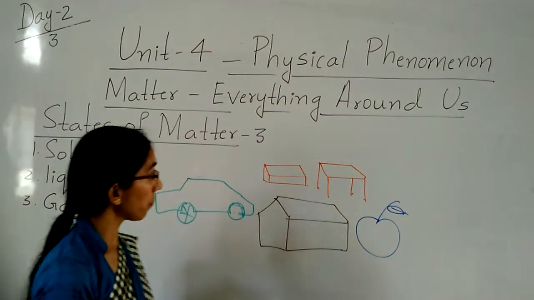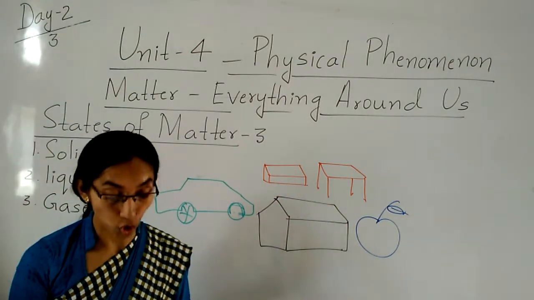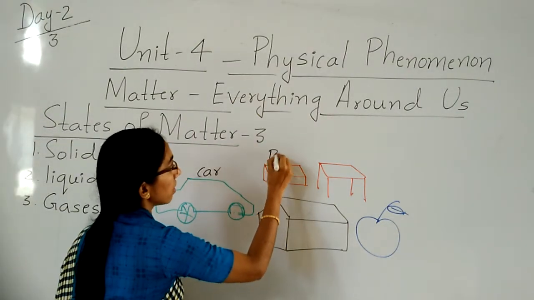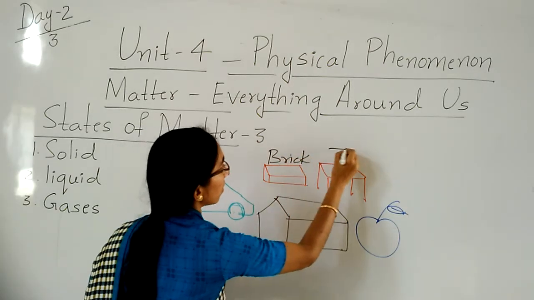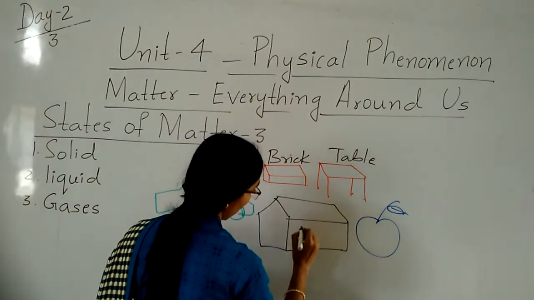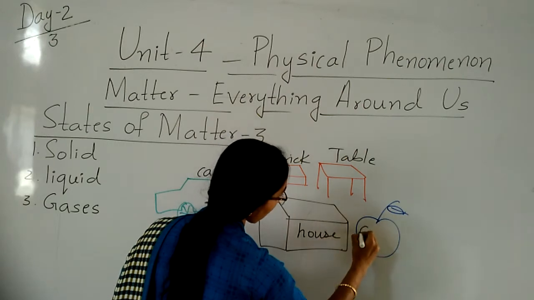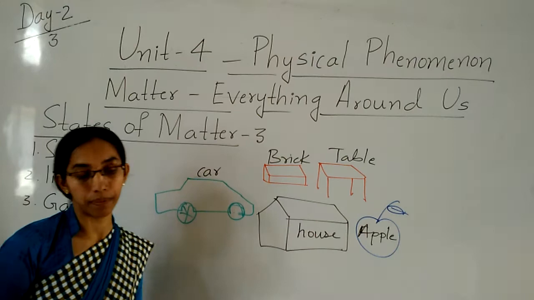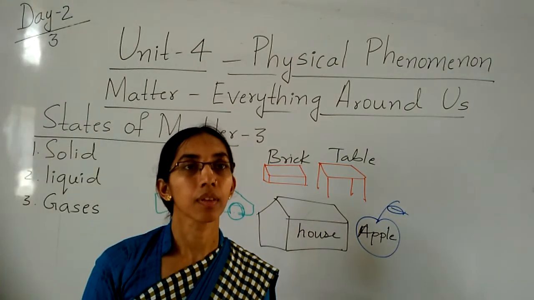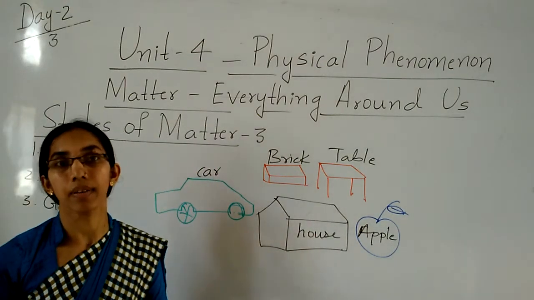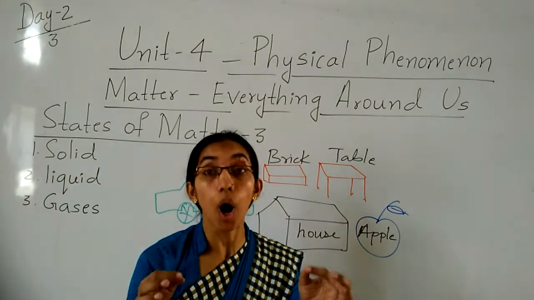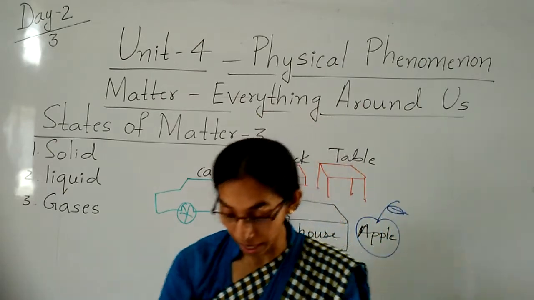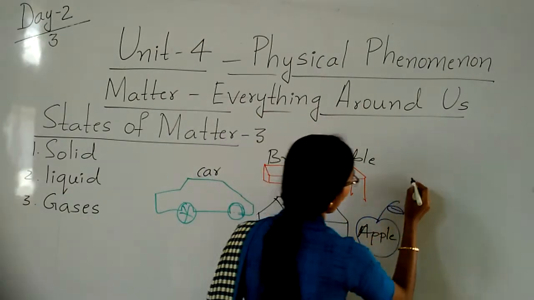These are some examples of solids: a car, a brick, a table, a house, an apple. Not only one apple, all the fruits have a definite shape and size. Even a pair of shoes, whatever shoes you wear, children, also has a definite shape. See the pair of shoes.